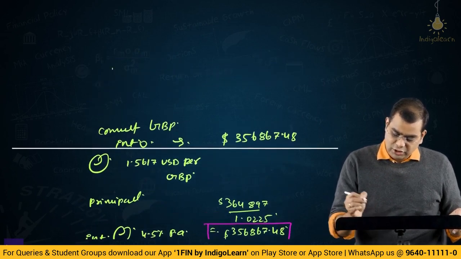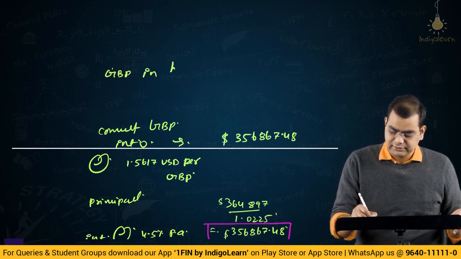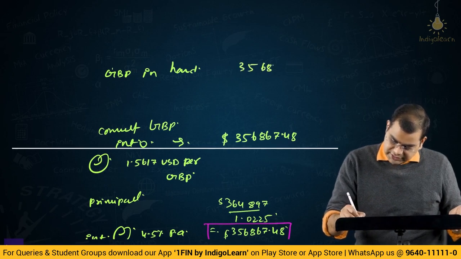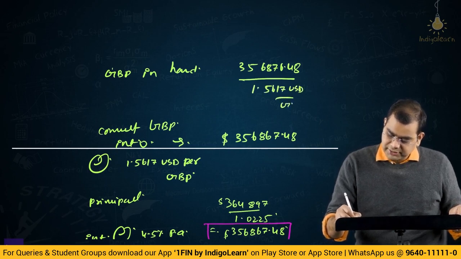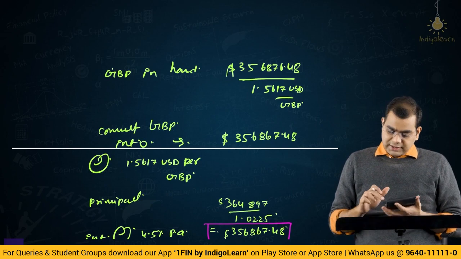So GBP in hand is equal to 356,867.48 divided by 1.5617 USD per GBP. This is in dollars, so the dollars get cancelled and you get the number in terms of GBP, right?